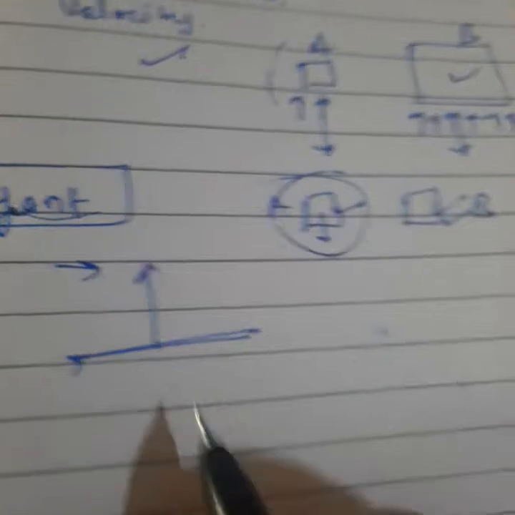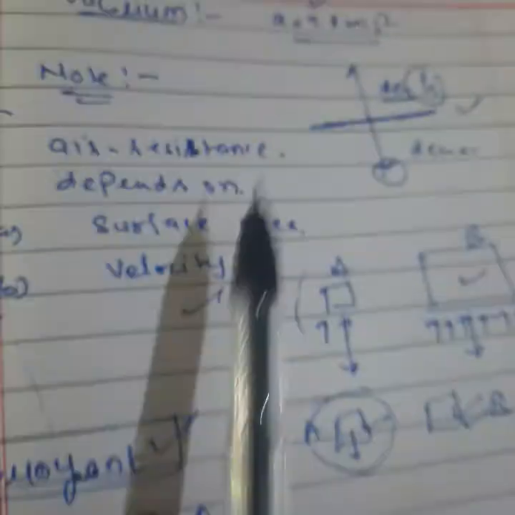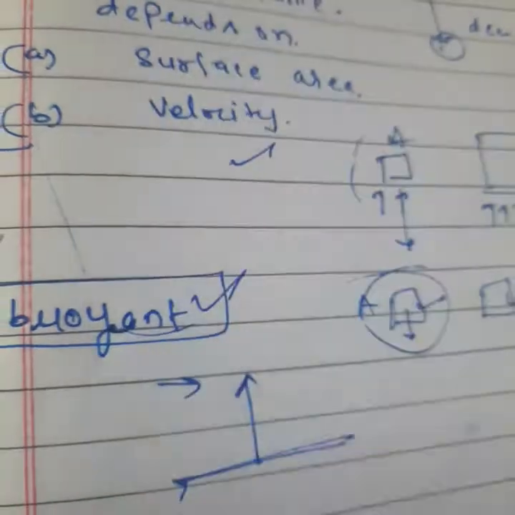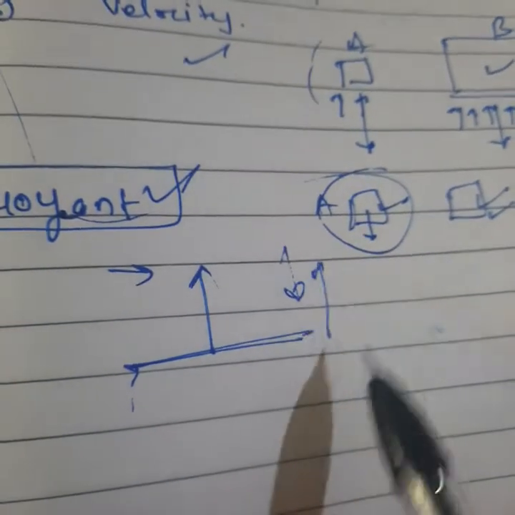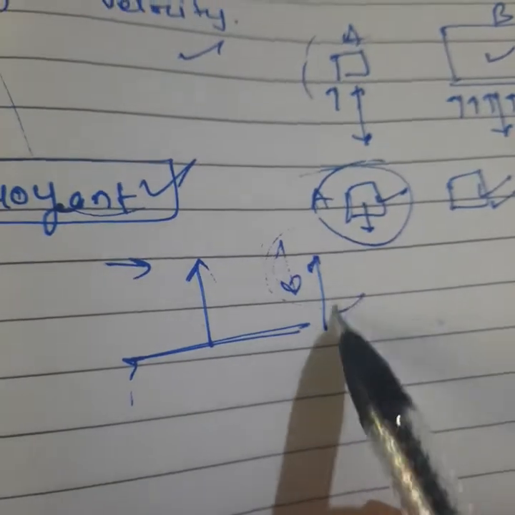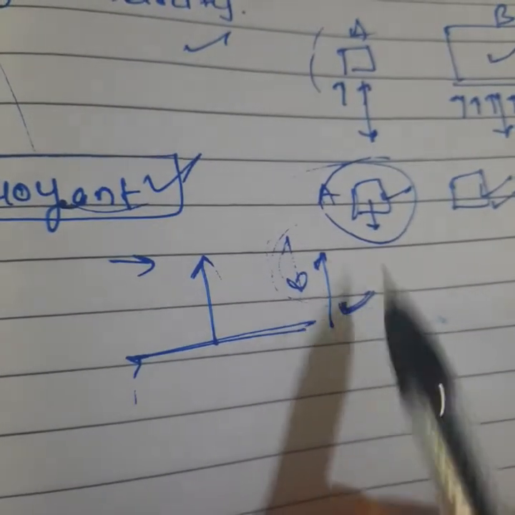Clear? So listen, the buoyant force here means the air resistance force, which acts against the motion, in the upward direction. The body is coming downward, so you feel the air resistance upward. At that time it acts as a buoyant force.